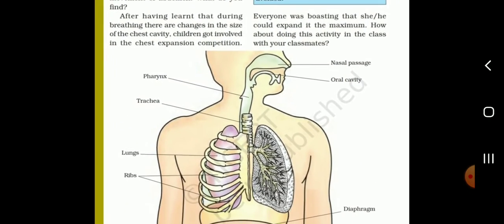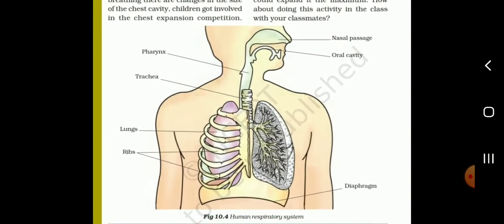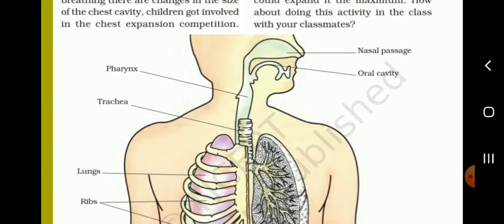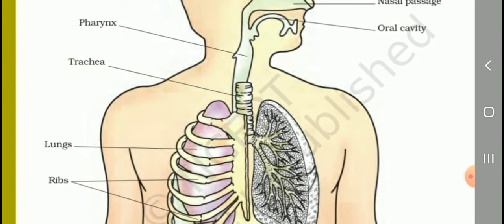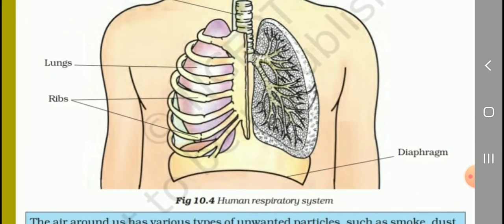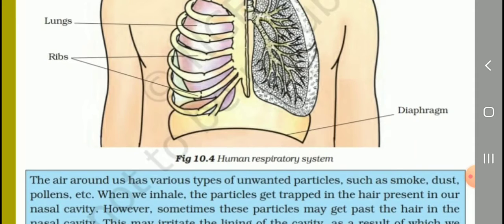See the picture, students. Human respiratory system. What are the parts of the respiratory system? Nasal passage, oral cavity, pharynx, trachea, lungs, ribs, diaphragm.